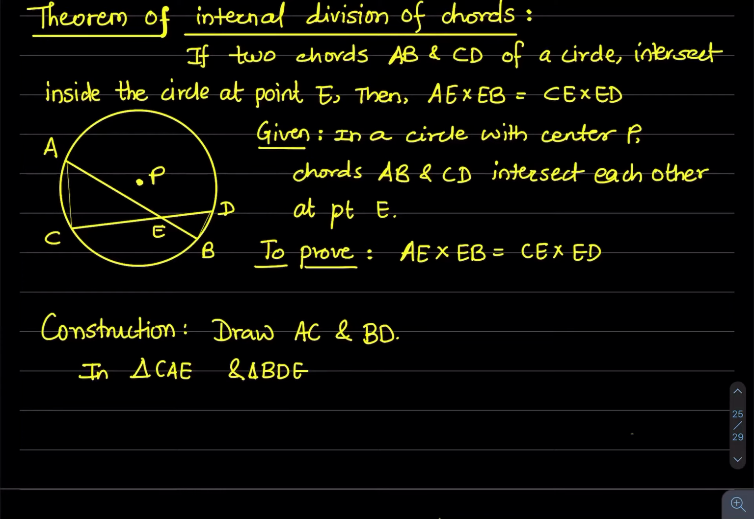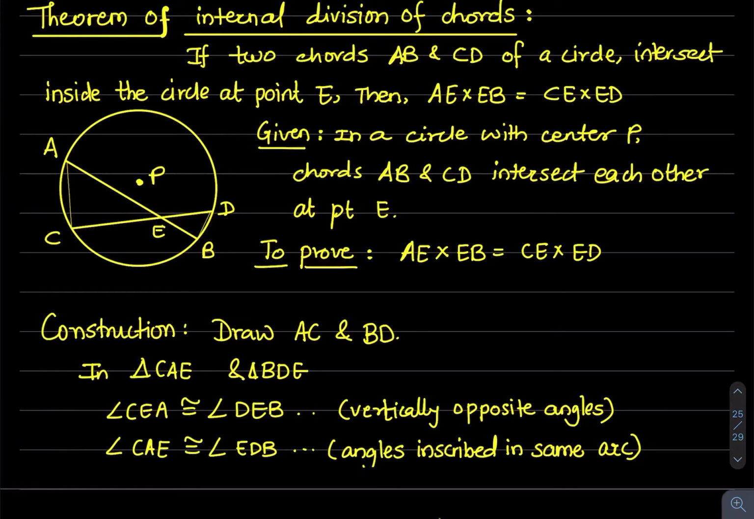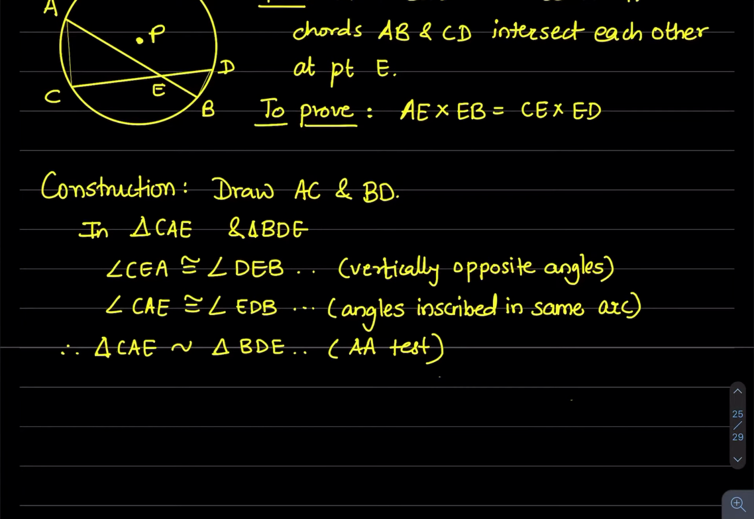So in triangle CAE and BDE, see here CAE and BDE, this one, angle CEA is same as angle DEB because they are vertically opposite angles. Then angle CAE is same as angle EDB because they both are inscribed in the same arc. So angle CAE is same as angle EDB. Now by AA test, these two triangles, triangle CAE and triangle BDE, are similar.